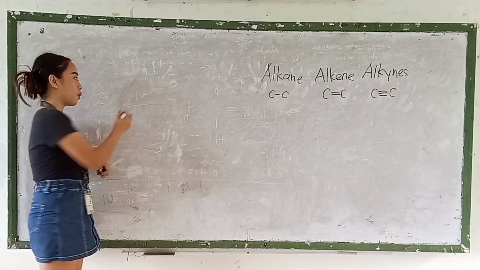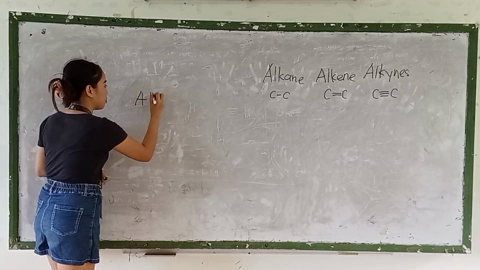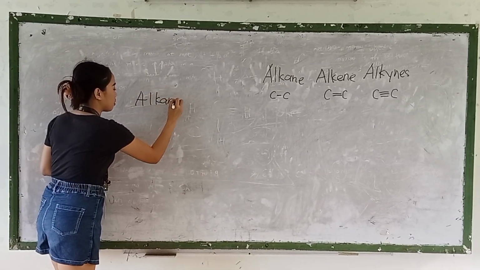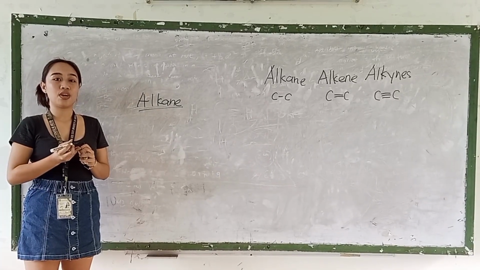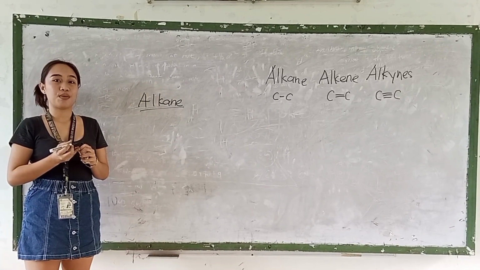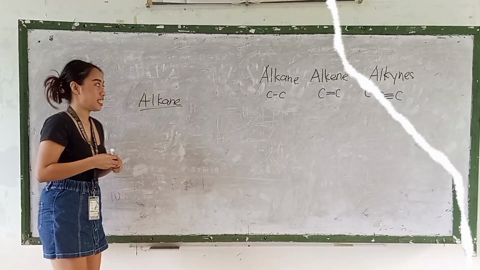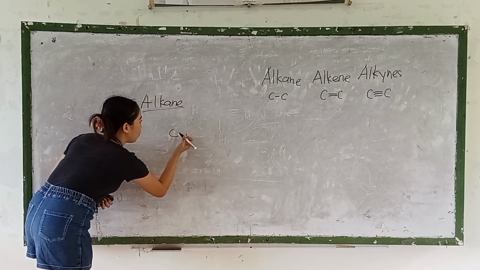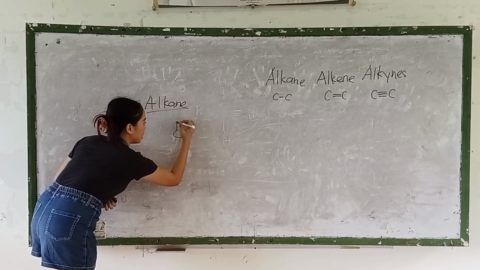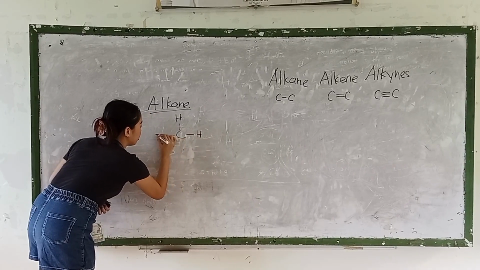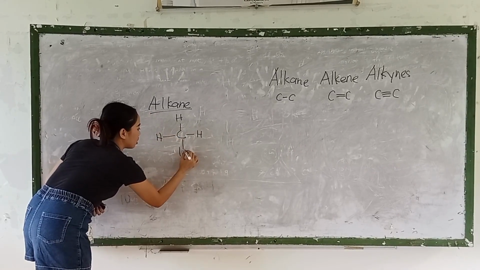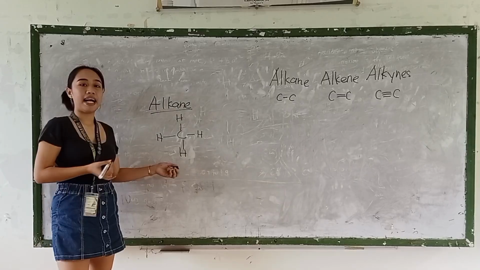First, let's start with alkane. Alkane is the simplest hydrocarbon, which has only single bonds. For example, 1 carbon can bond with a single bond to 4 hydrogen, to have a balance.